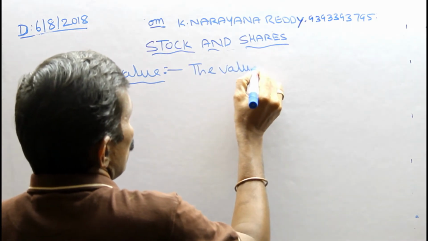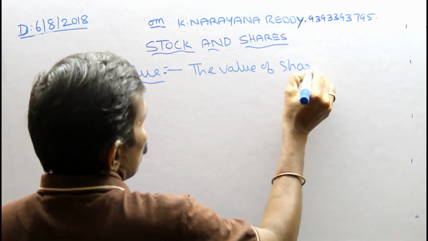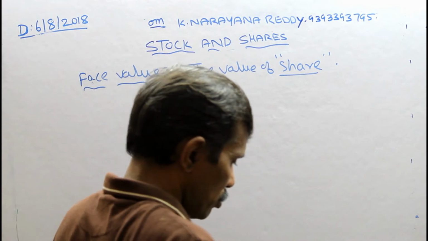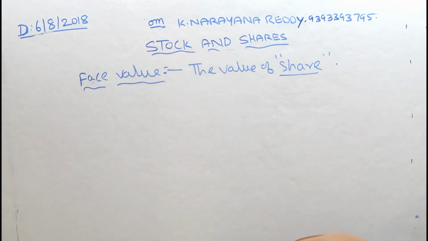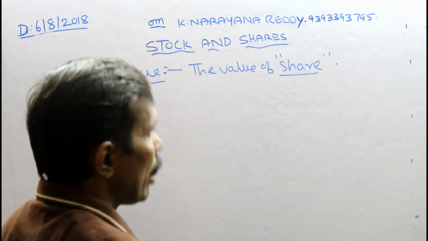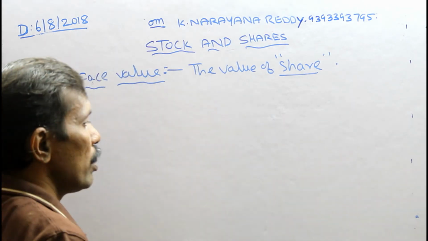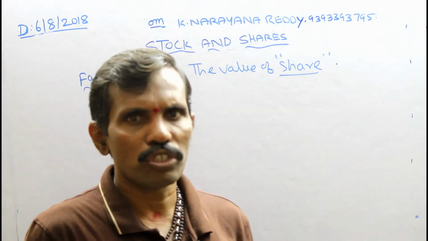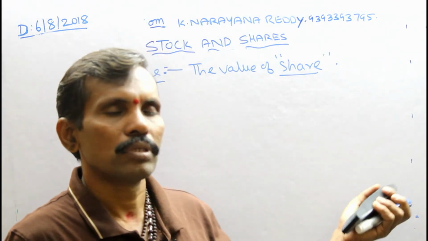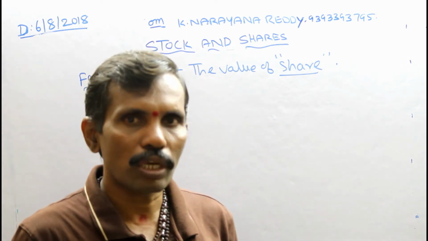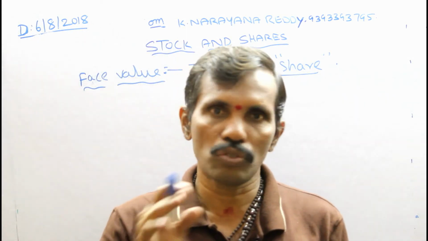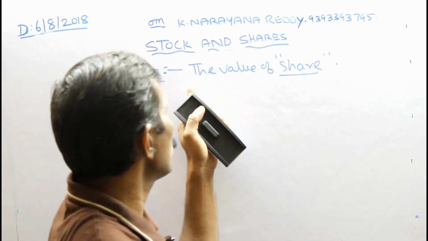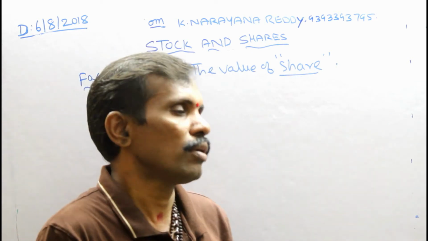The value of a share is called face value. Simple. These values are printed on share certificates, for example mutual fund certificates, share certificates. Those printed values are called face values. But we want a simple definition: it is nothing but the value of a share. That's all. Face value.